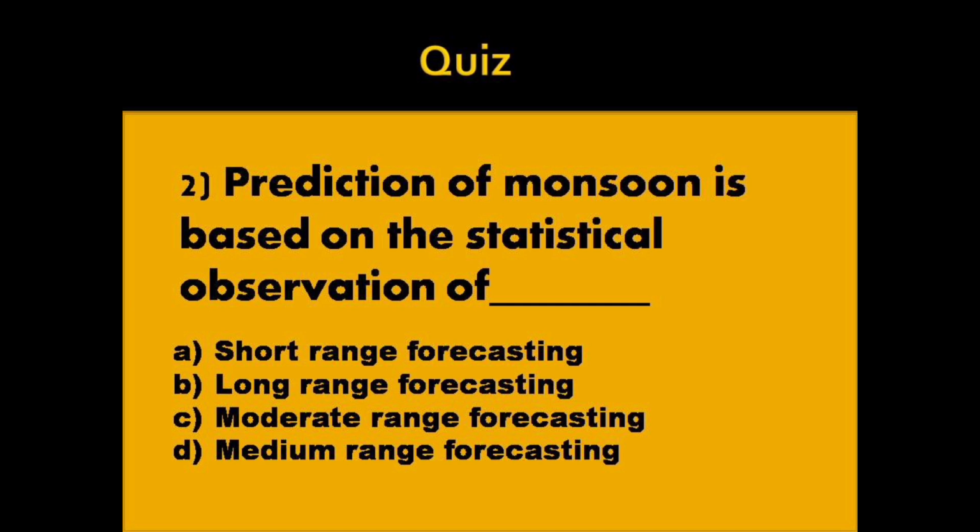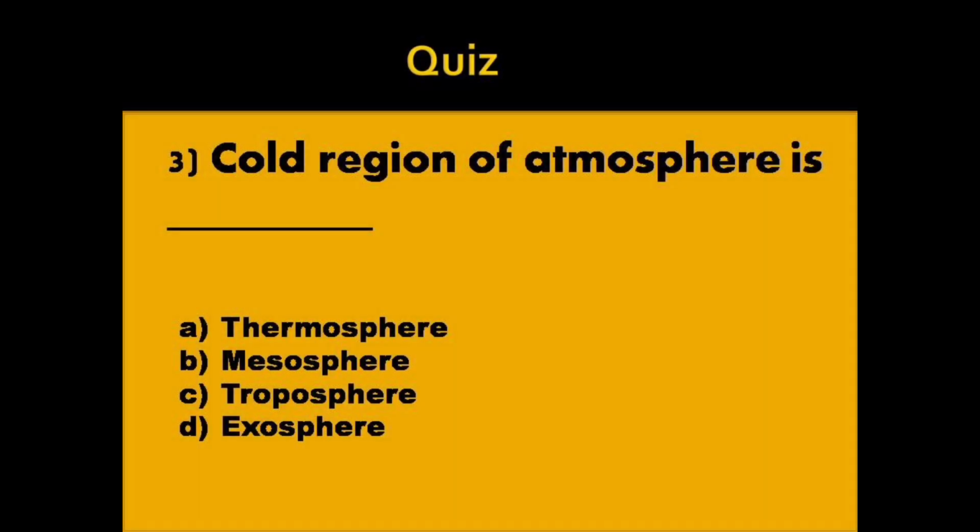Option A, short range forecasting. Option B, long range forecasting. Option C, moderate range forecasting. Option D, medium range forecasting. Answer, option B, long range forecasting. Third question, cold region of atmosphere is dash.